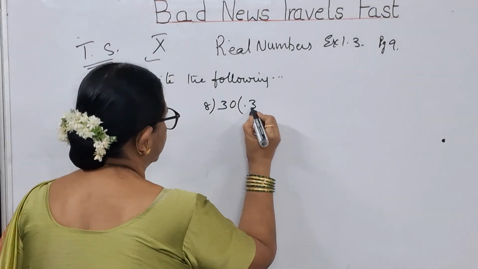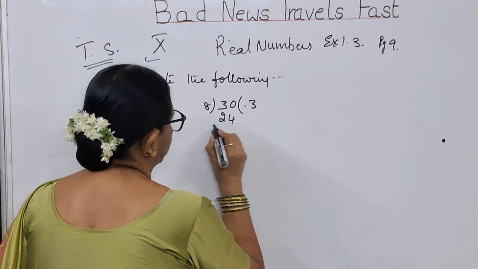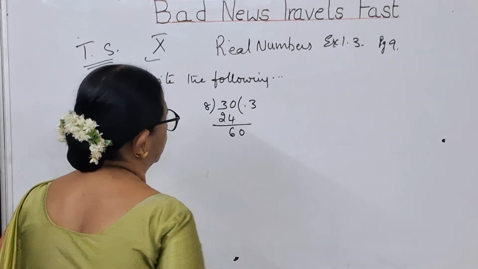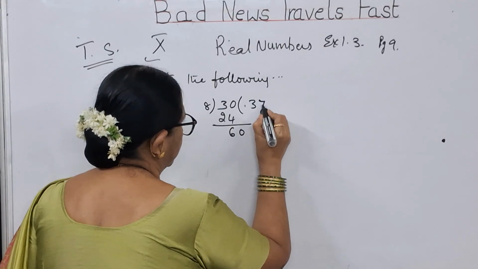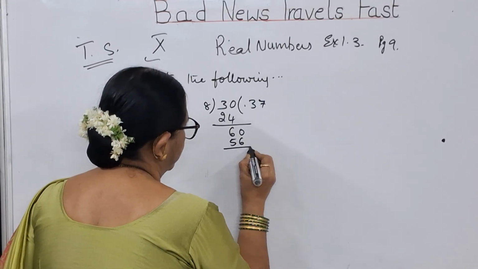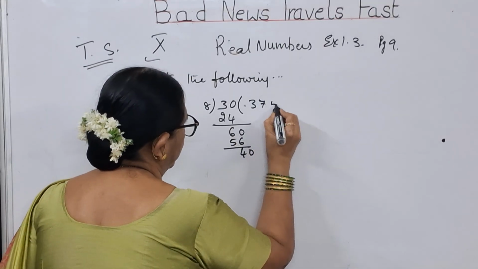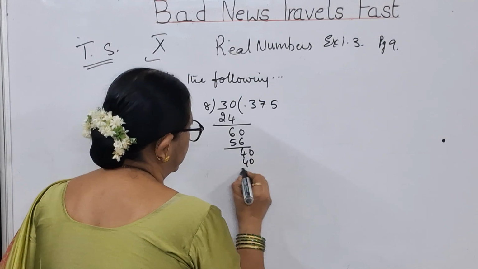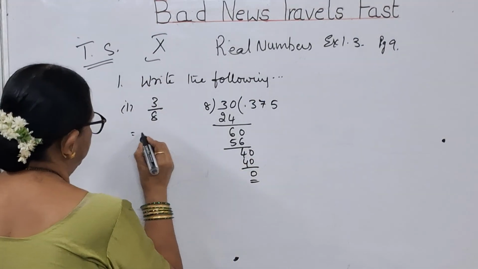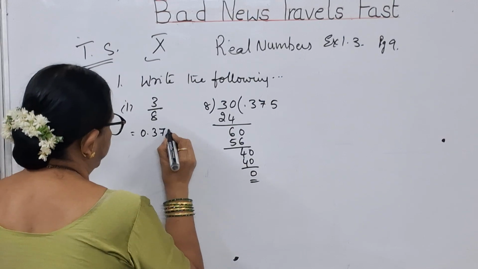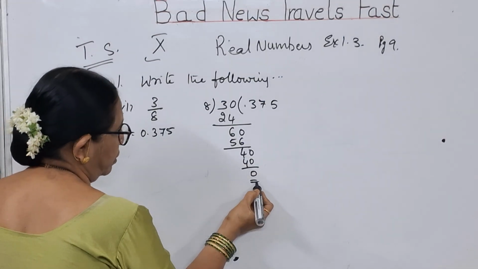So, 8 3s are 24. So, 6 and 0. 8 7s are 56. 4 0. 8 5s are 40. What happened, children? You got the answer as 0.375. You got 0 here.